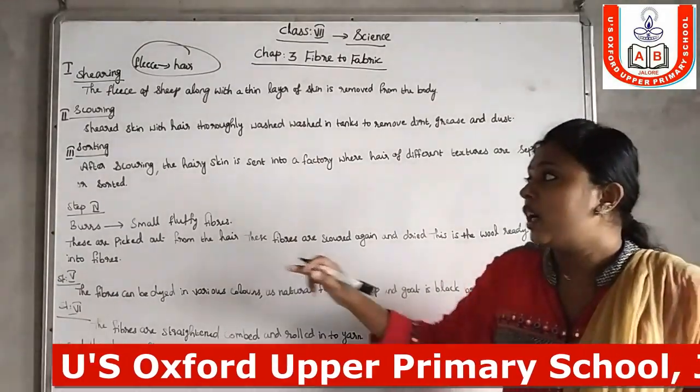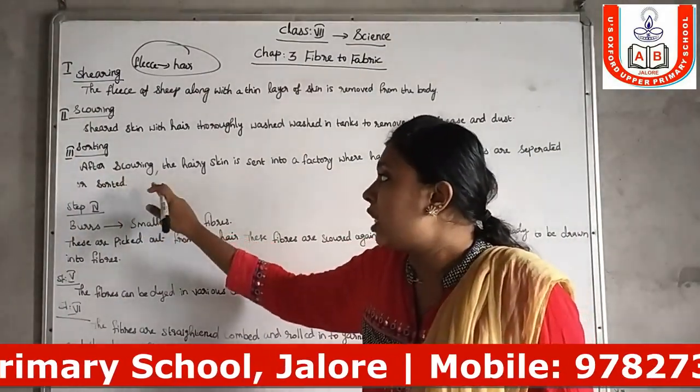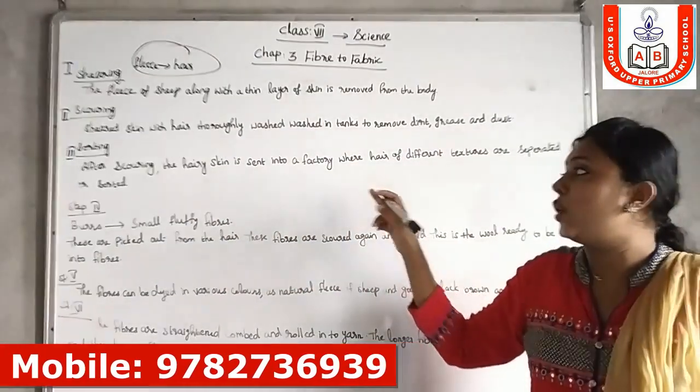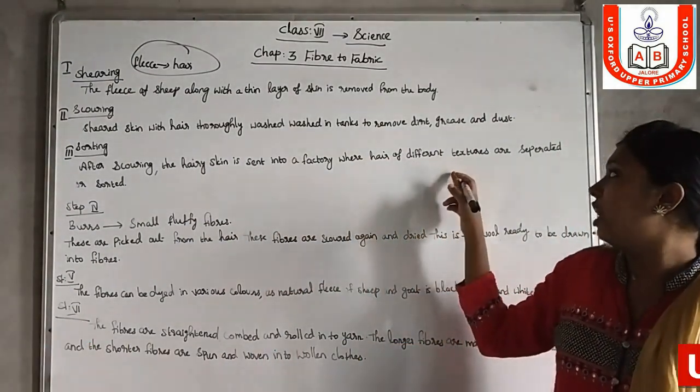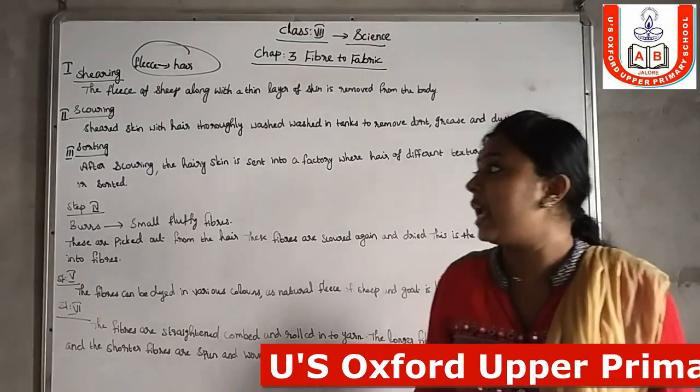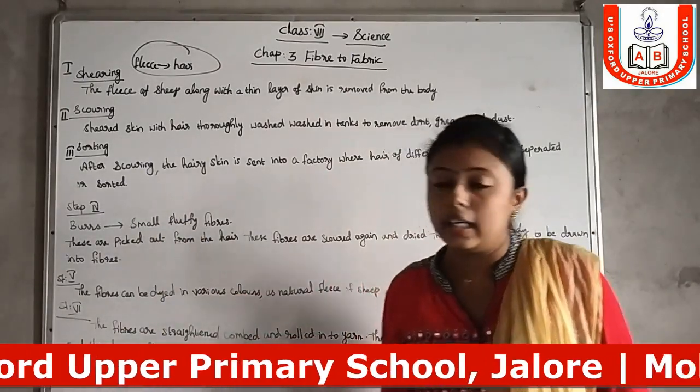Third one, sorting. After scouring, the hairy skin is sent into a factory where hair of different textures is separated or sorted.